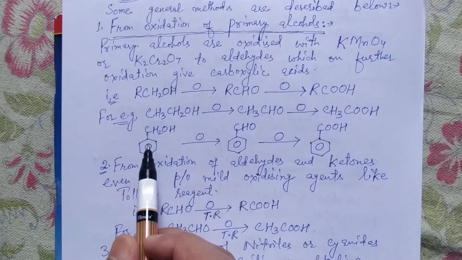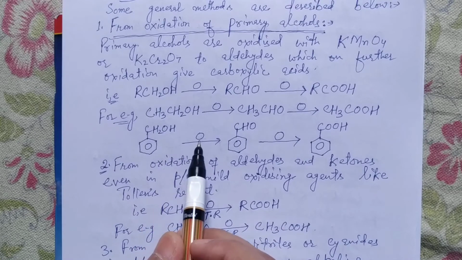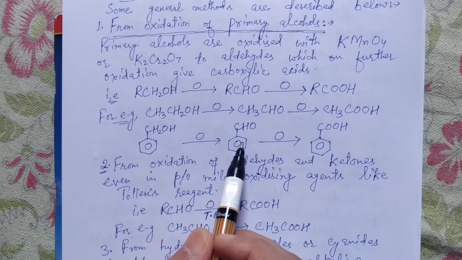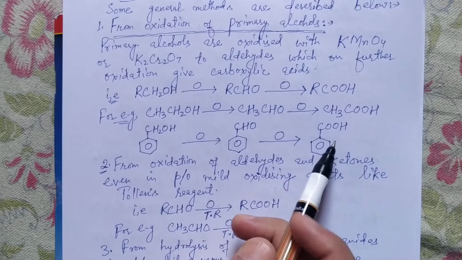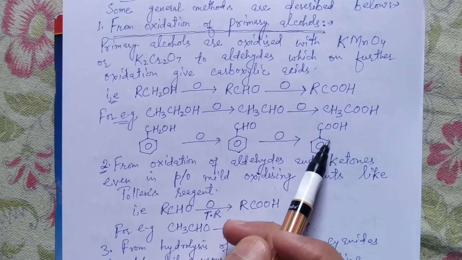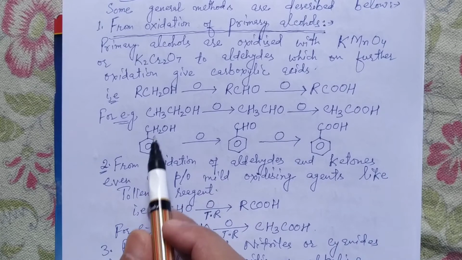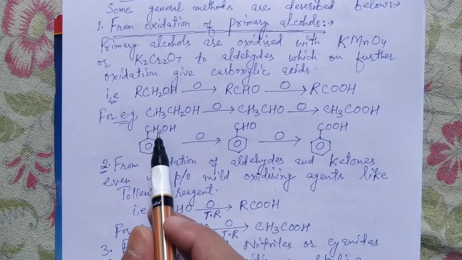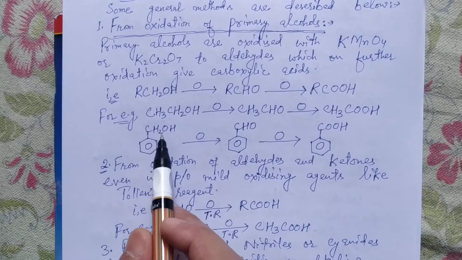Likewise, if we talk about this aromatic alcohol, where the carbon bearing the hydroxyl group is connected to just one aryl group, aryl meaning the C6H5 group, this upon oxidation yields benzaldehyde, which upon further oxidation gives benzoic acid. Here the starting material was this aromatic alcohol. This is also of primary nature, and the name of this alcohol is, you must be knowing, benzyl alcohol.